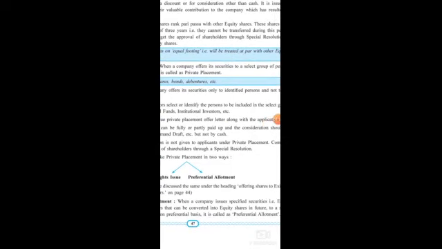Here, when a company issues specified securities, that is equity shares or other securities which are going to get converted into equity shares in future, for example, convertible debentures, such securities or equity shares are being offered to some specific group of people. That time it is called preferential allotment. Is that clear?